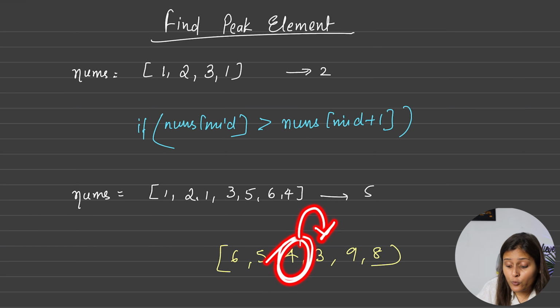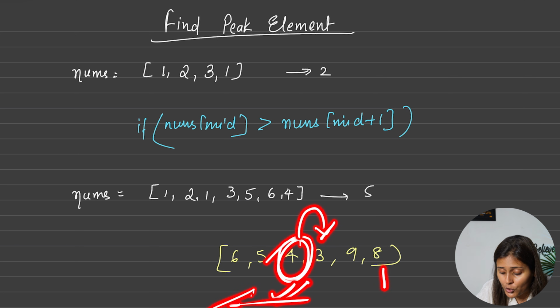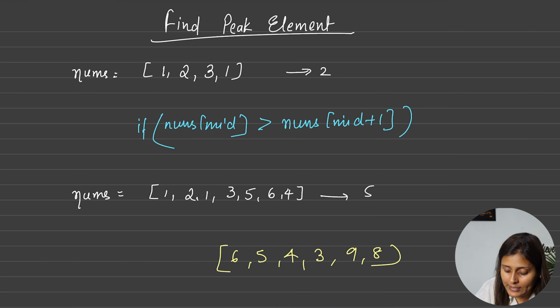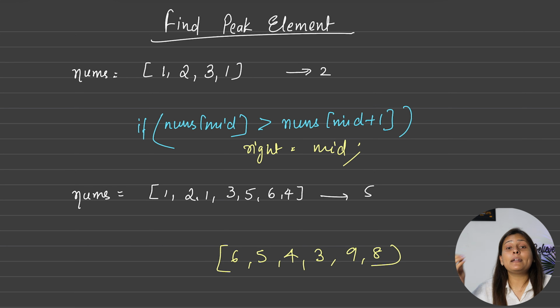So I am saying this 4 can be a peak element or any number towards its left. So in that case you have to put your right at mid, not mid minus 1. So here you have to put right is equal to mid, only mid. Why? Because I don't know that mid can be the answer also or cannot be also. Okay. Now let's move it here.